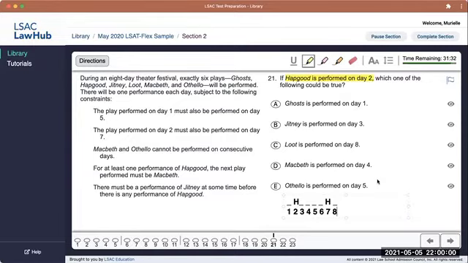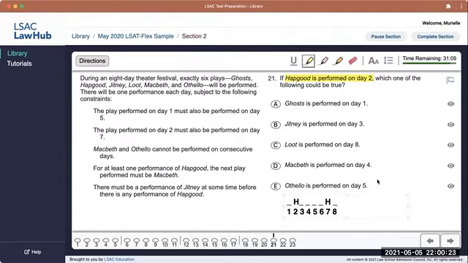Macbeth and Othello cannot be performed on consecutive days. I don't have enough information about those yet to add them into my diagram. Moving on to the next rule, I see Hapgood is mentioned, and that's positive because I know where Hapgood is. For at least one performance of Hapgood, the next play performed must be Macbeth. So Macbeth has to be on either day 3 or day 8 in this case. For at least one of these performances, Macbeth is the next one.